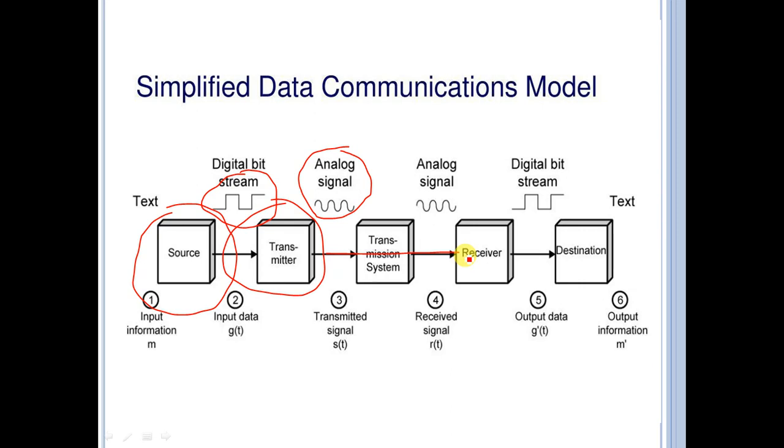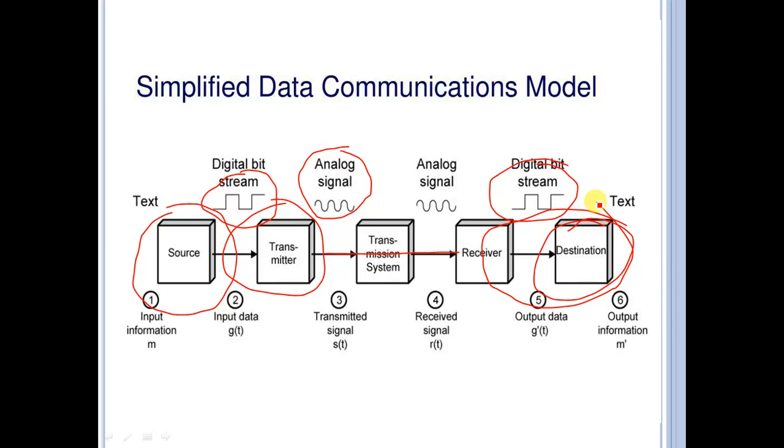The sequence of digital bits is produced at the output of the receiver. These bits are then sent to the destination, which is another PC. So here again, receiver and destination, you can say, is the output or another PC. The signal M represents the output information which is presented to the user and can be seen on the computer screen or printed using a printer.